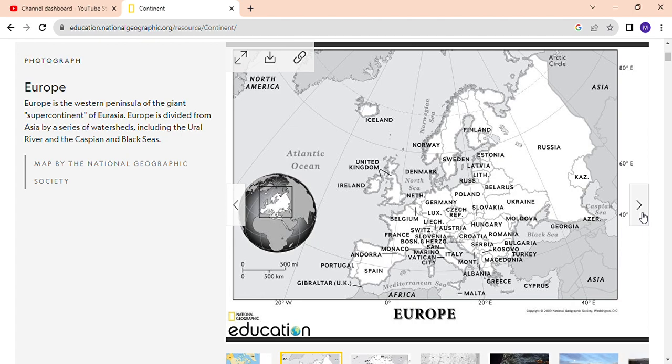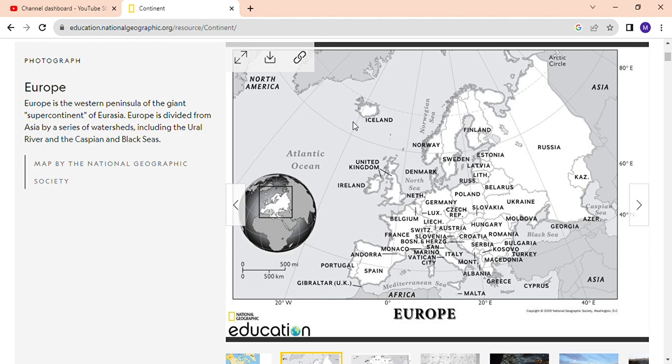Europe is the western peninsula of the grand supercontinent of Eurasia. Eurasia is divided from Asia by a series of watersheds including the Ural River and the Caspian and Black Sea, and the Ural mountains. Russia is a Eurasian country. It is in Europe and Asia. The other countries in Europe are Finland, Norway, Sweden, and Denmark. These countries are called Scandinavian countries.